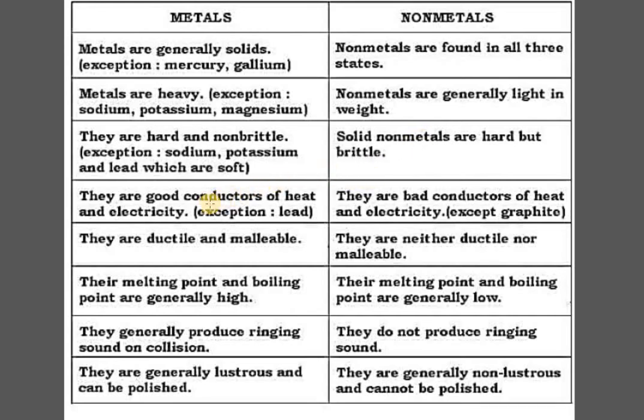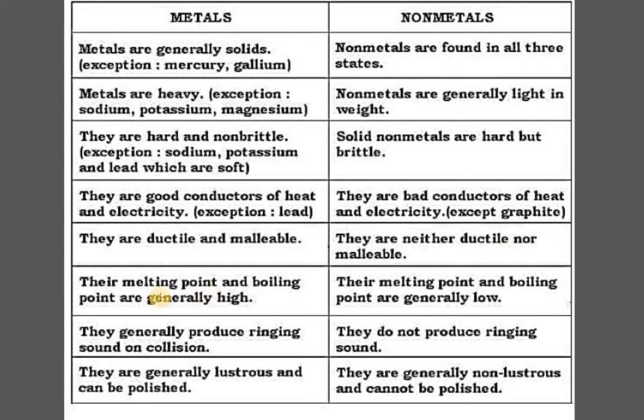Now, the metals are good conductors of heat and electricity. The exception here is lead, whereas the non-metals are bad conductors of heat and electricity. Here, the exceptions will be diamond and graphite. Metals are ductile and malleable, whereas non-metals are neither ductile nor malleable. They are brittle in nature.